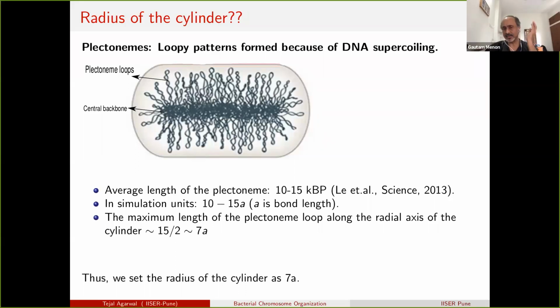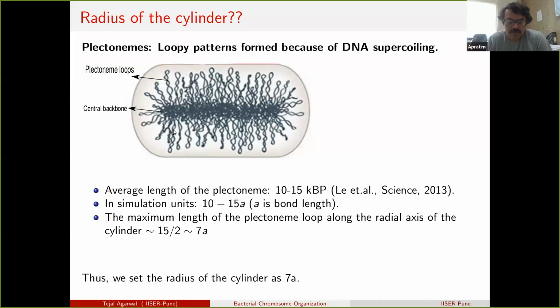But the cylinder confinement is given to you by the biological fact of the shape and dimension of the cell, no? That is true, but we know the aspect ratio, but we do not know what the radius or the length is. So we use this plectoneme length scale to set the radius of our cylinder.